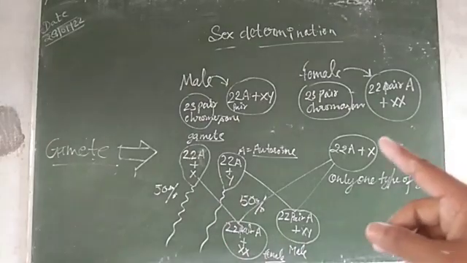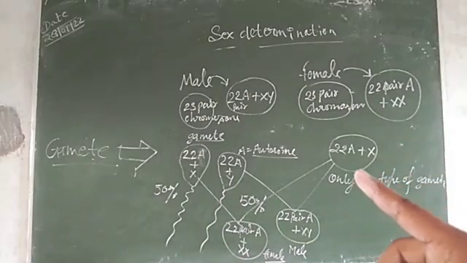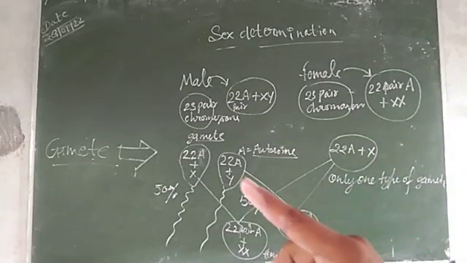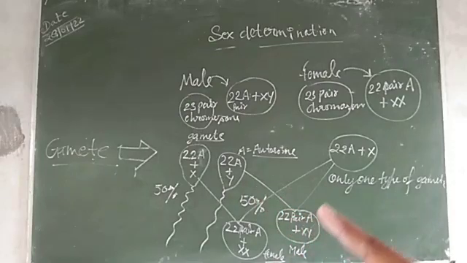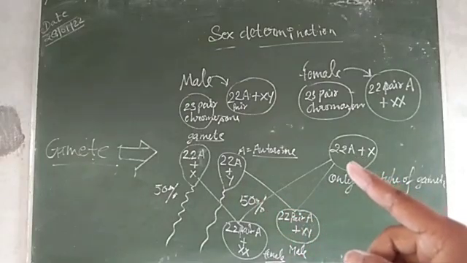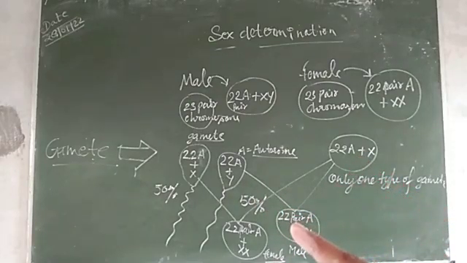And in female, only one type of gamete is formed. When sperm which have the Y chromosome fertilize the ovum, they restore 22 pairs of chromosomes and XY, so the new child becomes male.